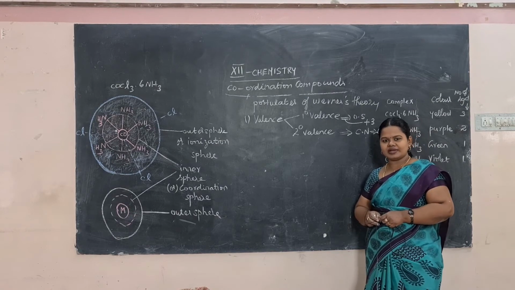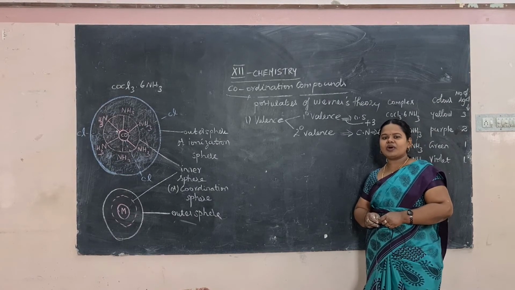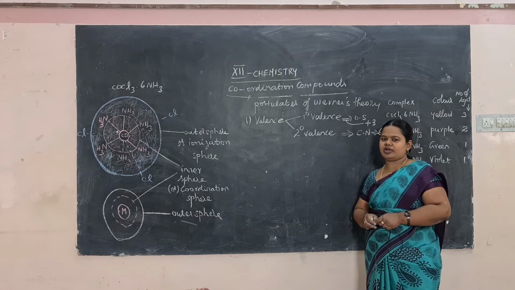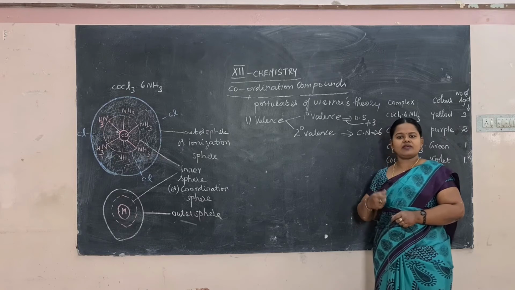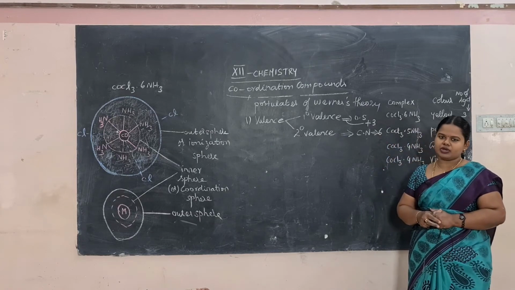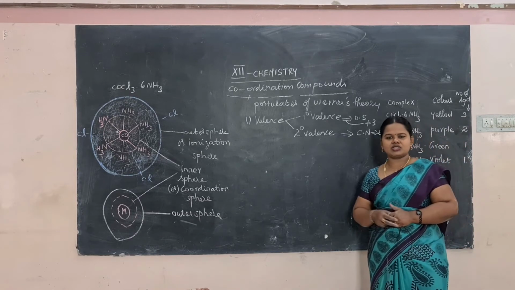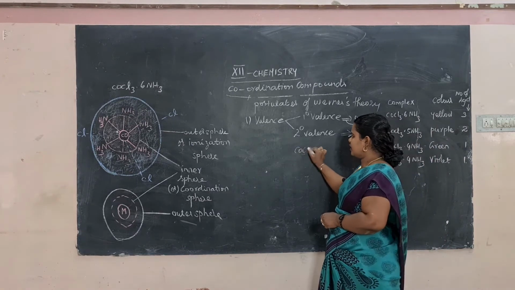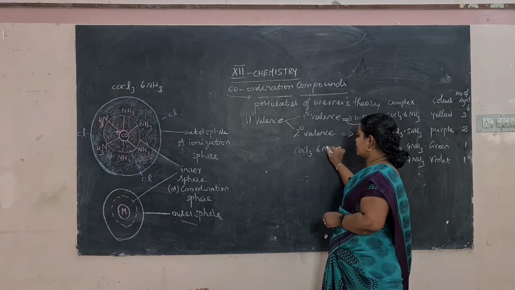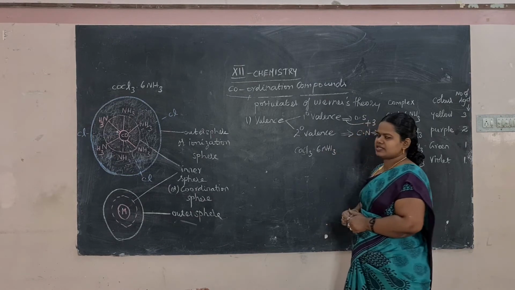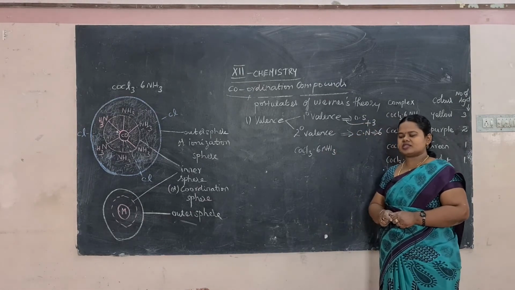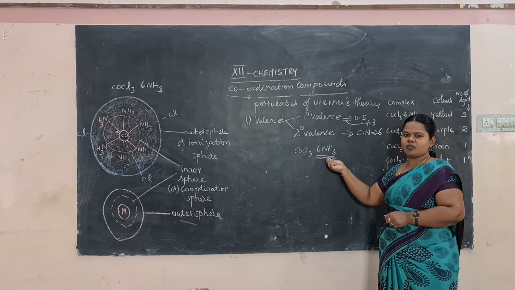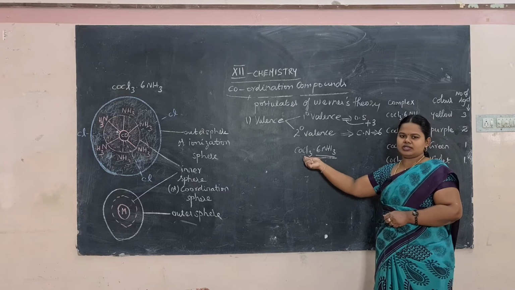Then the secondary valency is satisfied by a negative ion, a neutral molecule, or a positive ion. For example, in CoCl3·6NH3, the secondary valence is 6, and it is satisfied by 6 ammonia molecules. So the 6 ammonia molecules are joined to the metal in this compound.